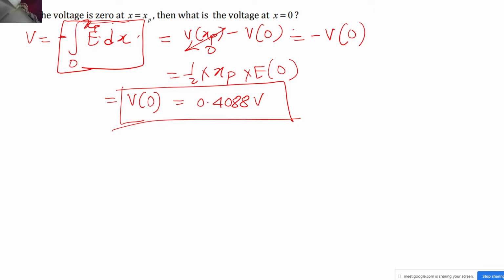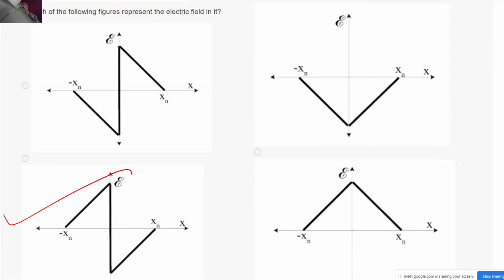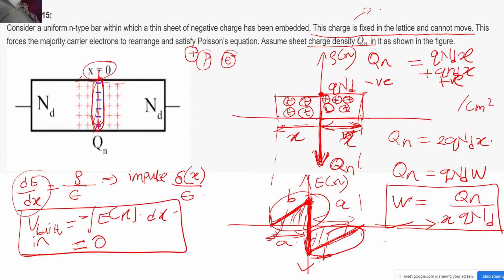In the previous question, where you got that impulse charge, can you just explain? That dE by dx is equal to rho by epsilon, impulse. Can you explain a little bit how you got the impulse?